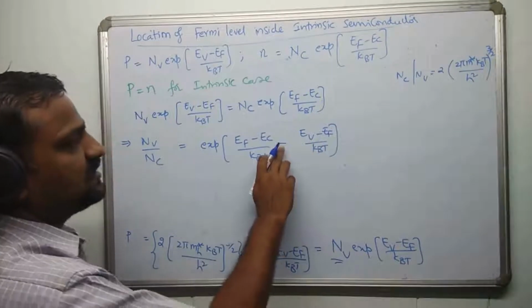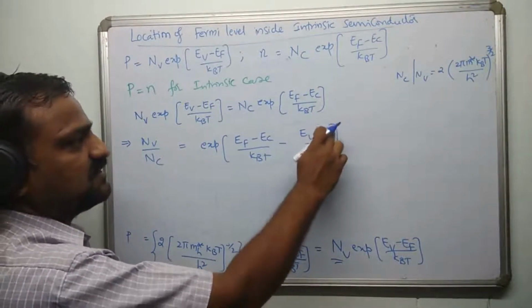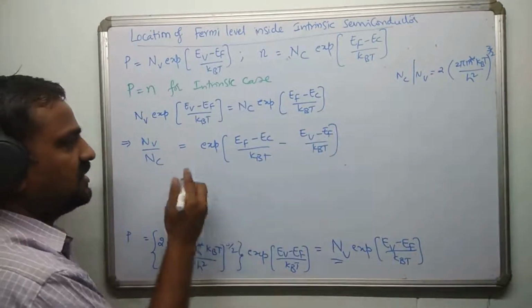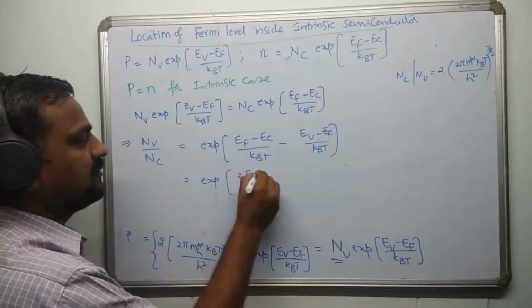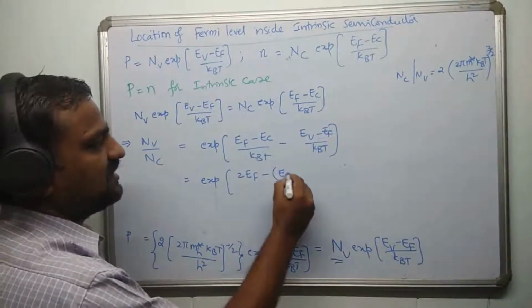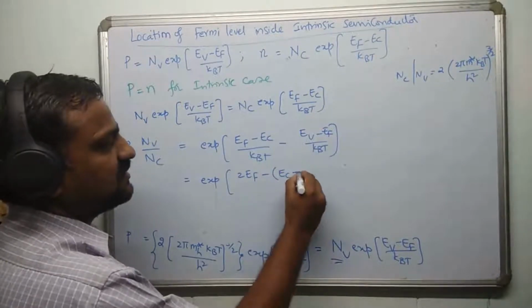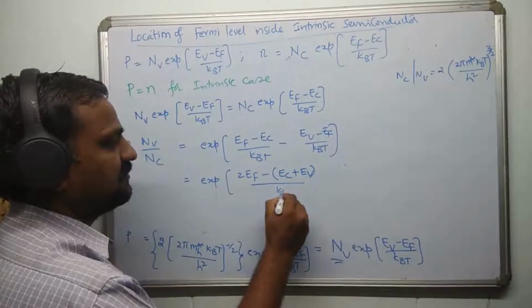So this is minus, so minus Ev and minus of minus plus Ef. So this is one Ef and this is one Ef. So the total is going to be exponential of (2Ef minus, taking minus common, Ec plus Ev) divided by kBT.